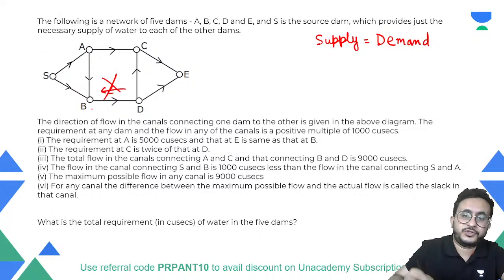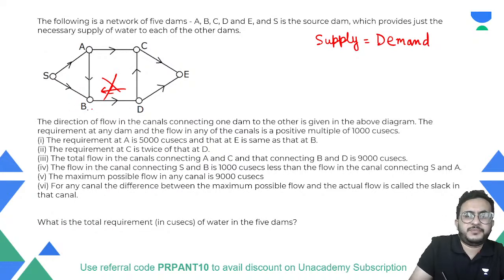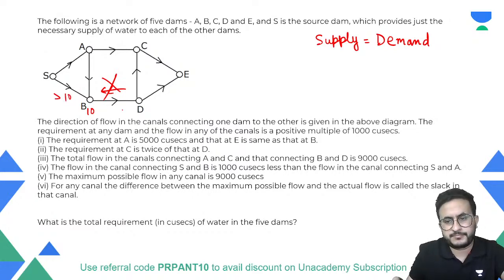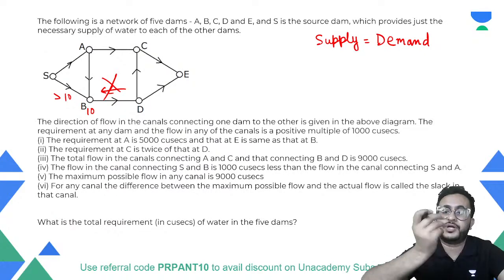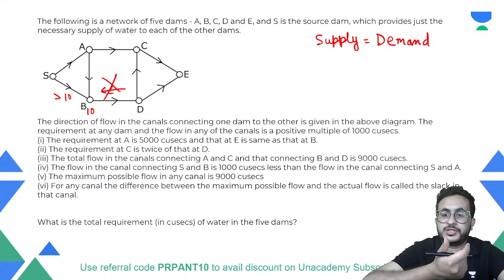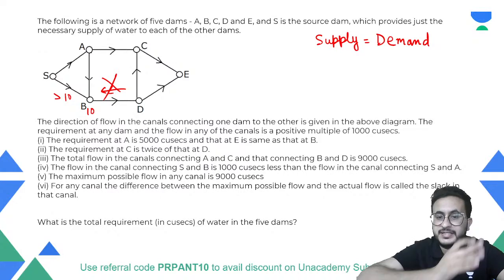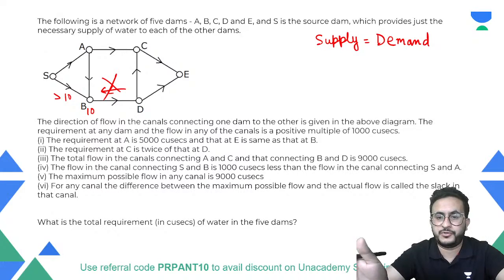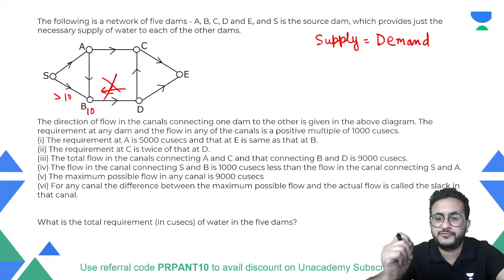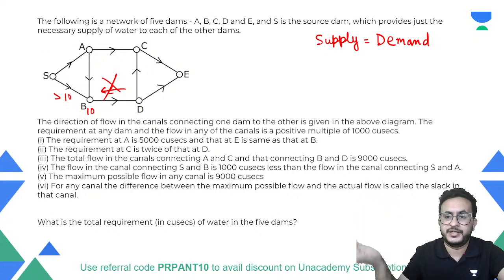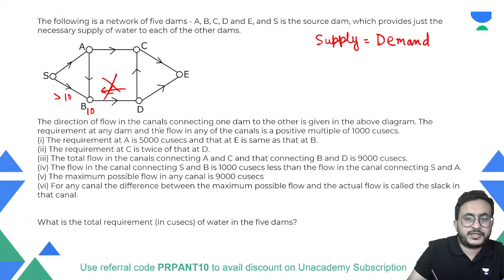So the water coming to B will be more. Suppose B needs 10 of water, then more than 10 should come, and only then will it move forward. But water should come more. That is another logic: first of all, each destination will fulfill its demand, and only then will it supply water forward.